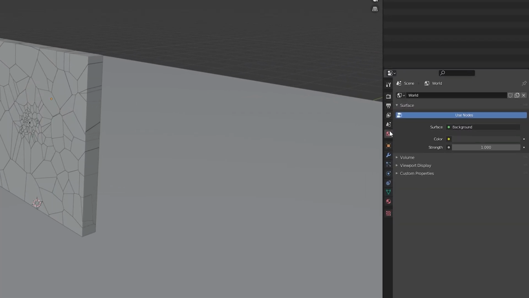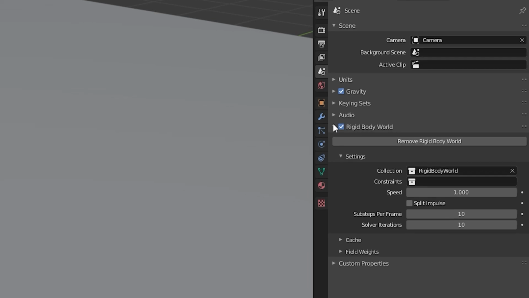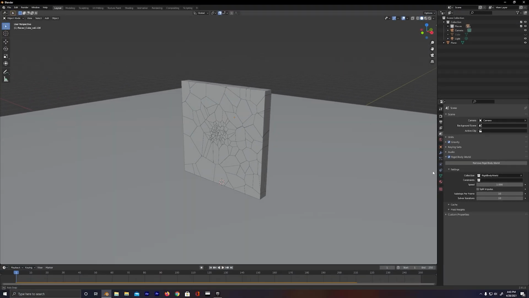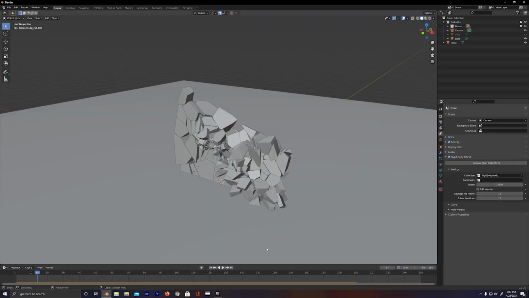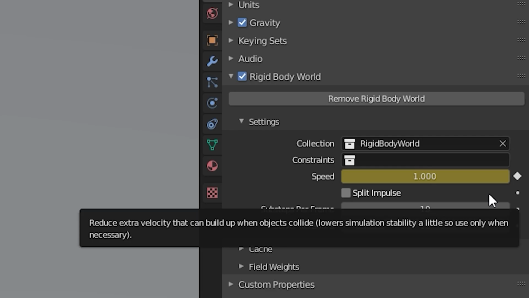Okay, so to add that time ramp effect, we can go ahead and click on the scene properties, which is this icon right here, and underneath the rigid body tab, if you click on this little arrow here, it's gonna expand out some more settings. One of those settings that we care about is speed. And right now it's just set to 1, which is pretty much real-time speed. So let's go a little bit forward in the timeline, and this little dot right next to speed, I'm gonna click on it, and you're gonna see it changes to a diamond.